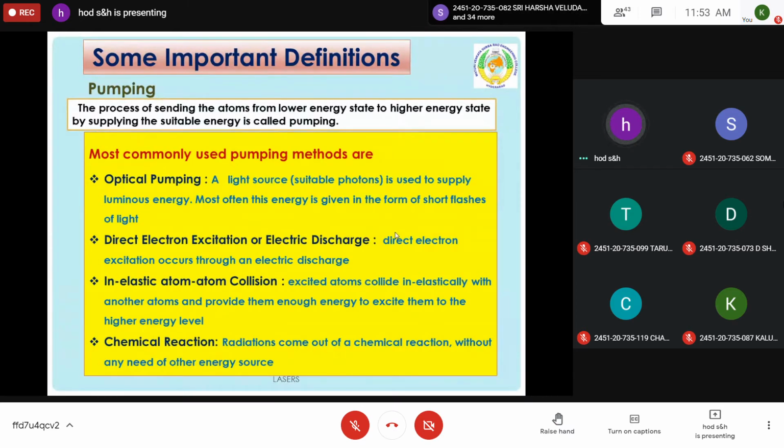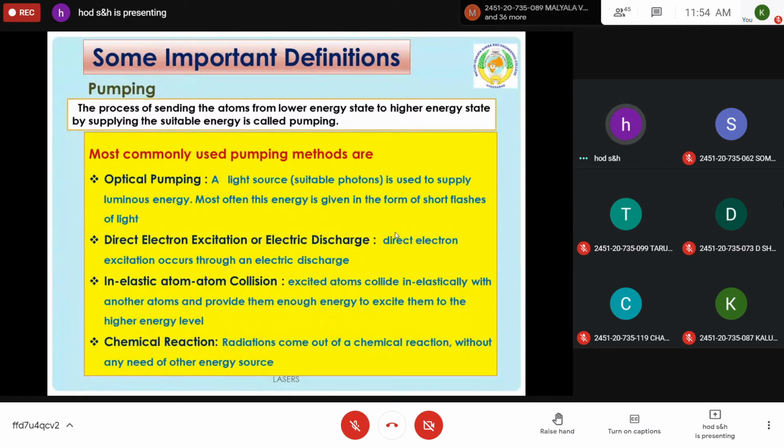Whenever the atoms are excited from lower energy state to higher energy state, they should attain a metastable state. From the metastable state, they come to the ground state by emitting a number of photons which are coherent, and so it emits a laser. So the process of sending the atoms from lower energy state to higher energy state by using external energy is called pumping. There are different mechanisms. An important one is optical pumping.